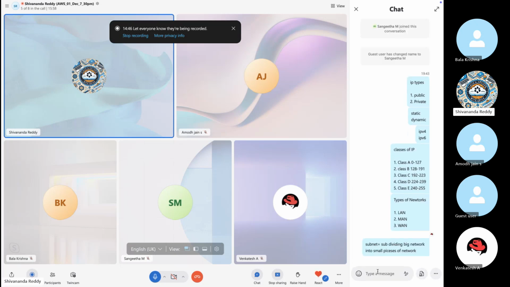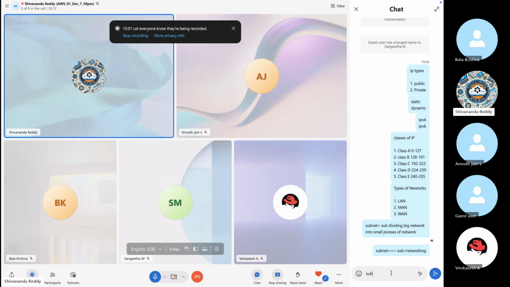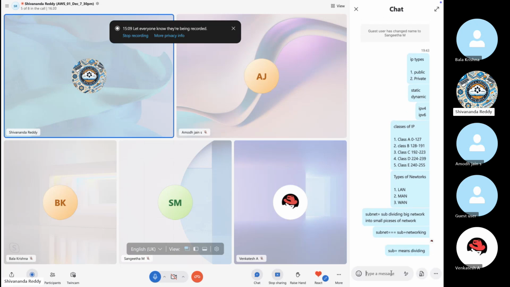For example, you can think subnet is equal to sub plus networking. Here, what is the word sub? It means dividing.